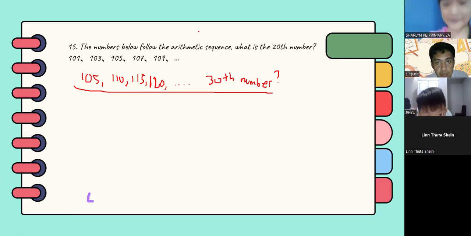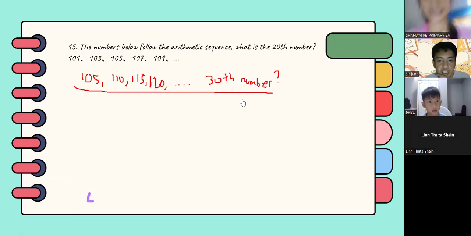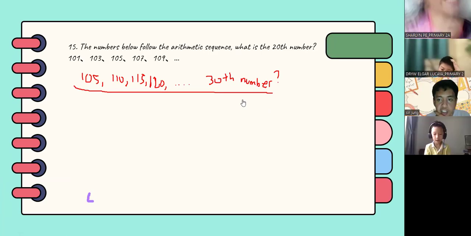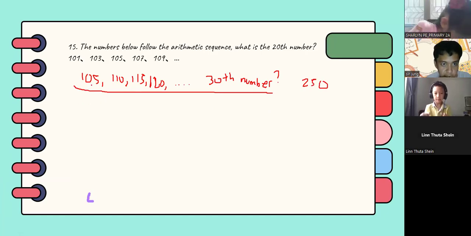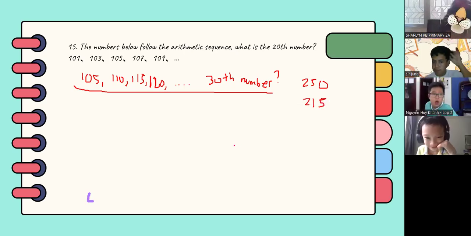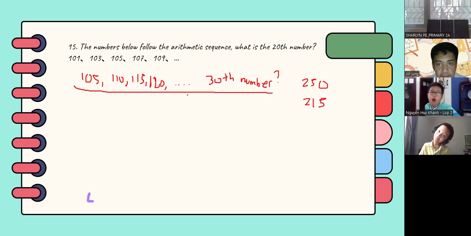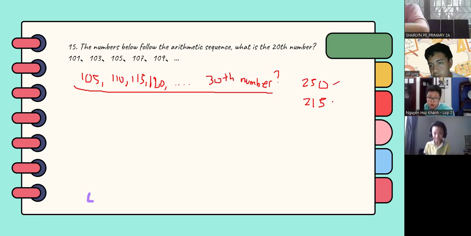The 30th number, 250. Okay, let's check with your partner if it is 250. Let's check first if it is 250. So we have 215. It's 215. Okay, let's check if this one is correct or this one is correct.